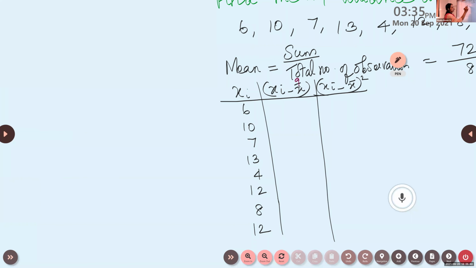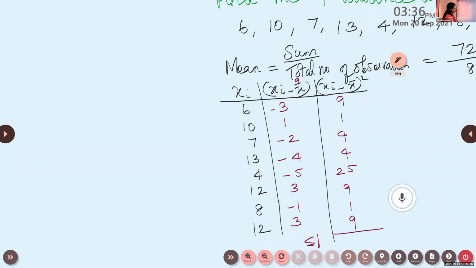So 6 minus 9, it will be negative 3. 10 minus 9 is 1, minus 2, minus 4, minus 5, 3, minus 1, again 3, isn't it? Now square it. Xi minus x bar, the whole square: 9, 1, 4, 4, 25, 9, 1, 9. Now find out the sum. What is sigma xi minus x bar, the whole square?